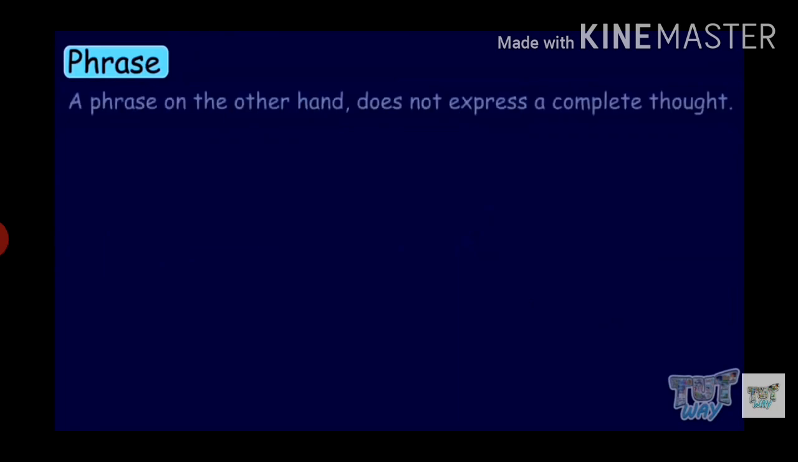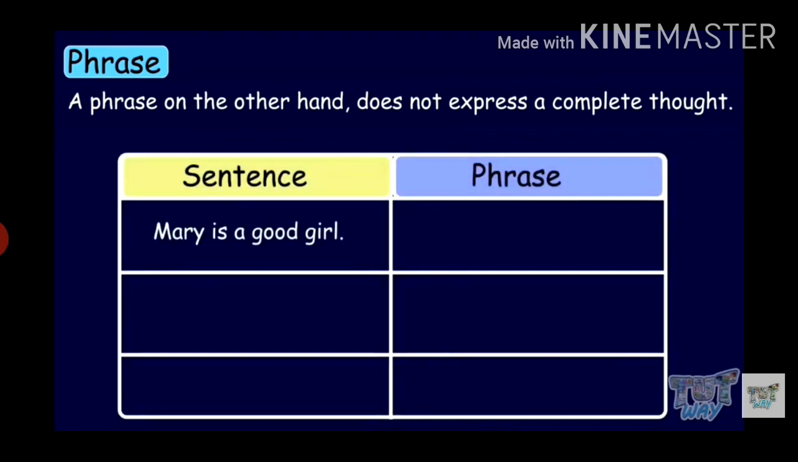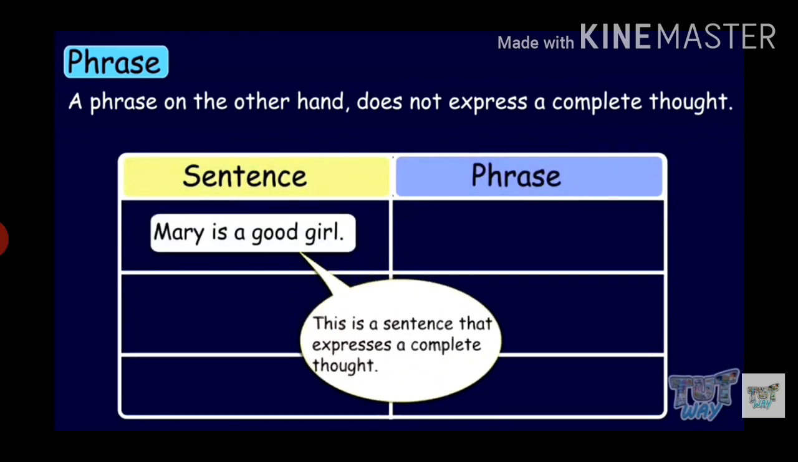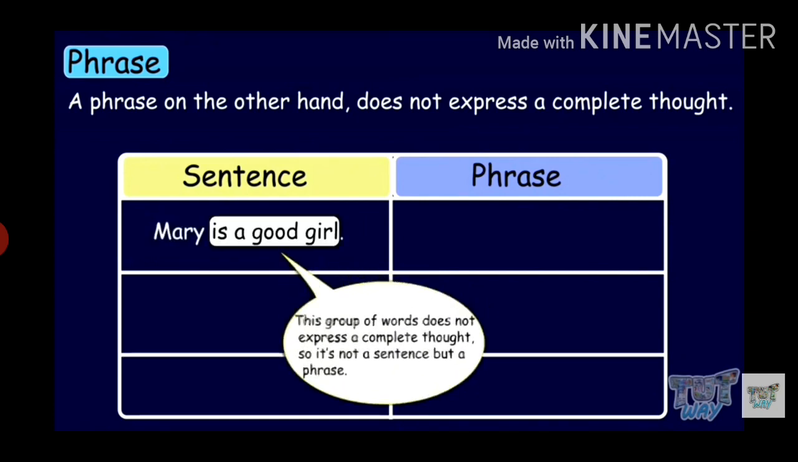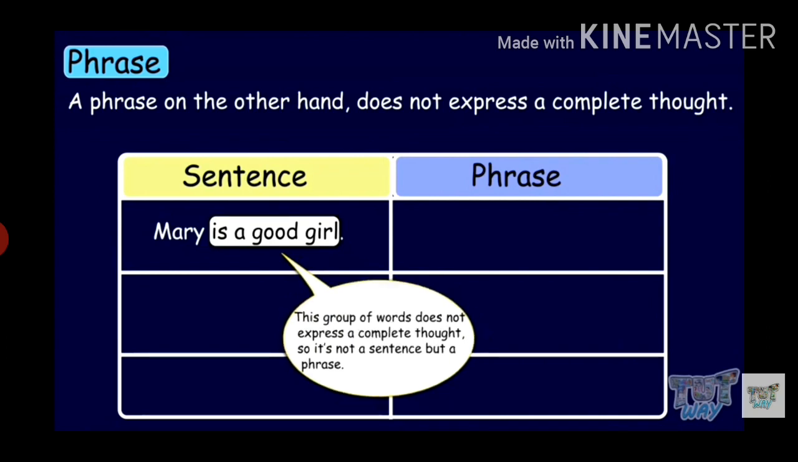Now, let's learn what is a phrase. A phrase, on the other hand, does not express a complete thought. Let's learn with examples. Mary is a good girl. This is a sentence and expresses a complete thought. Is a good girl. This group of words does not express a complete thought, so it's not a sentence but a phrase.